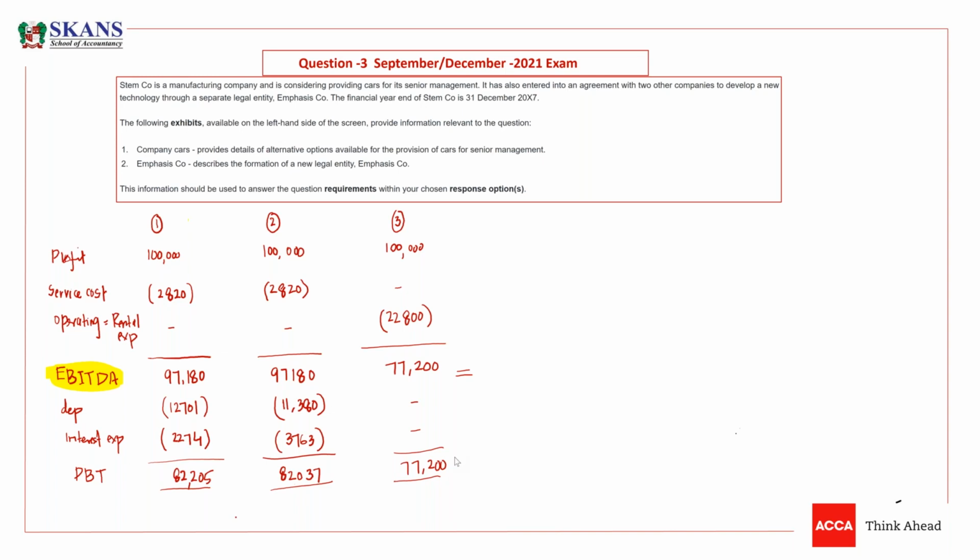But in option 2, you can't say option 2 is a feasible option because we have PBT of 82,037, and here we have PBT. So we have higher PBT, same earning before interest and tax. We have the same earning before tax, but PBT is less, by around 180 something.